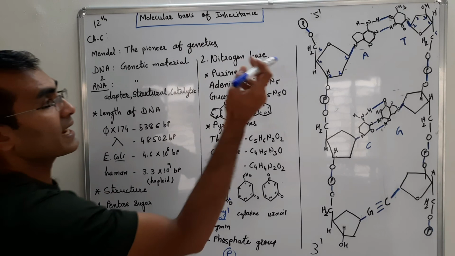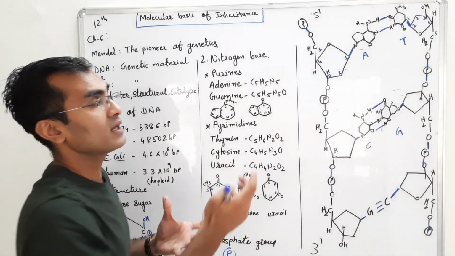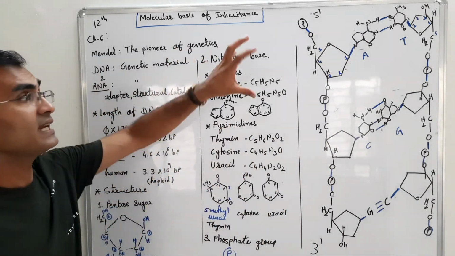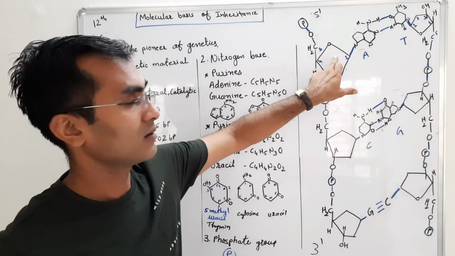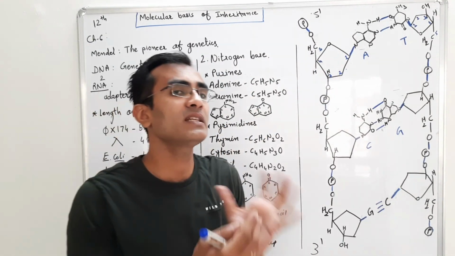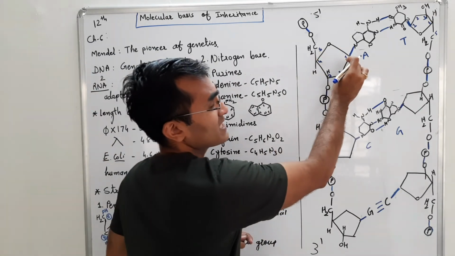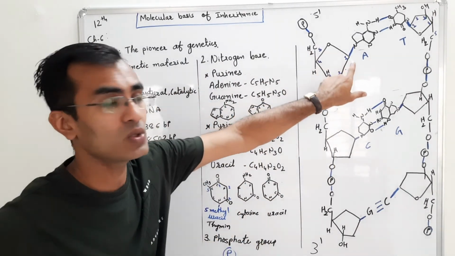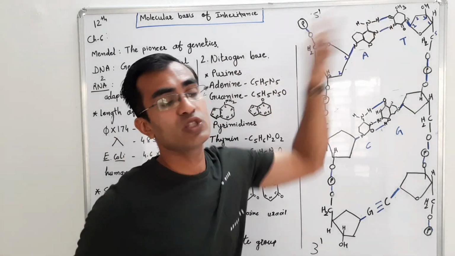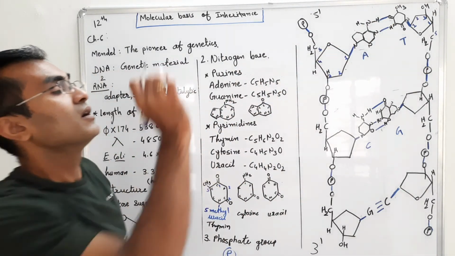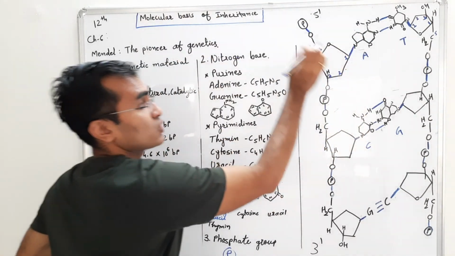Now this adenine group, or we can say the nitrogenous group that is present in the DNA, will bind with the sugar. So sugar we can normally term as glucose, for remembering. The first carbon of this sugar will bind with the nitrogen of the nitrogenous base. Okay, so the base will bind with this sugar.